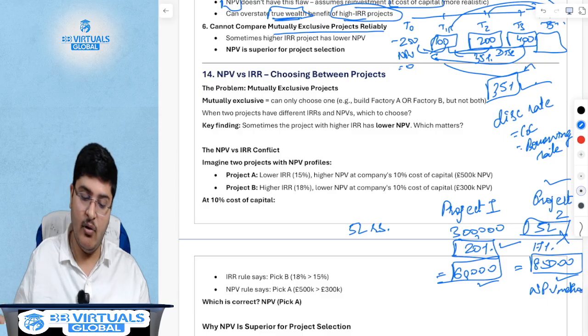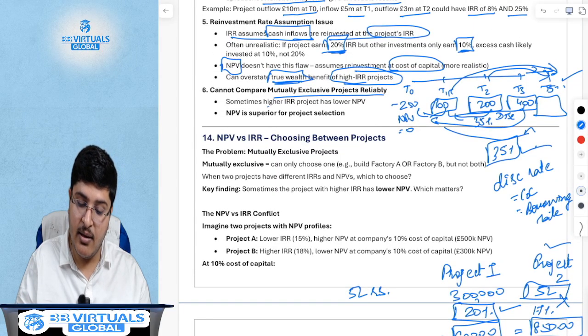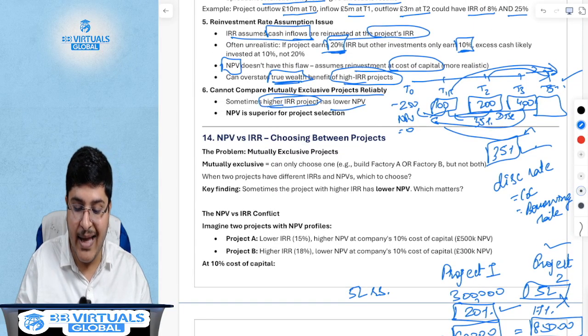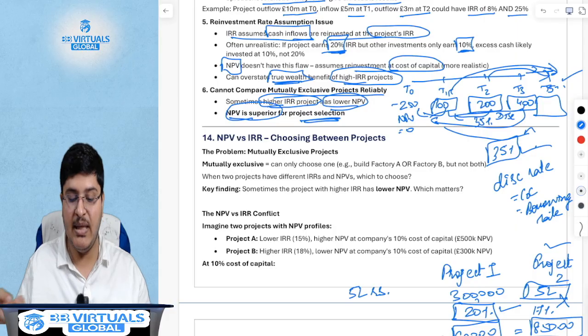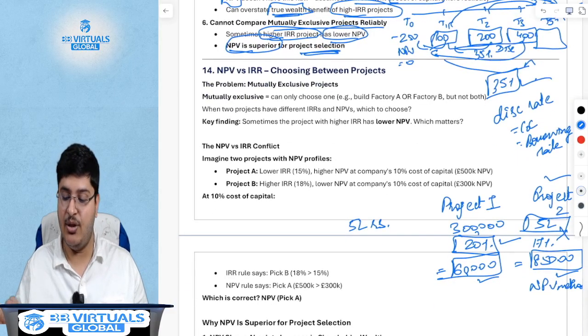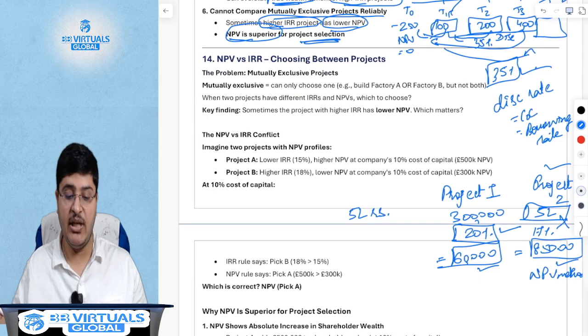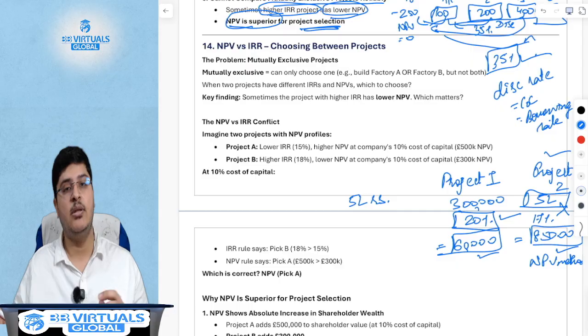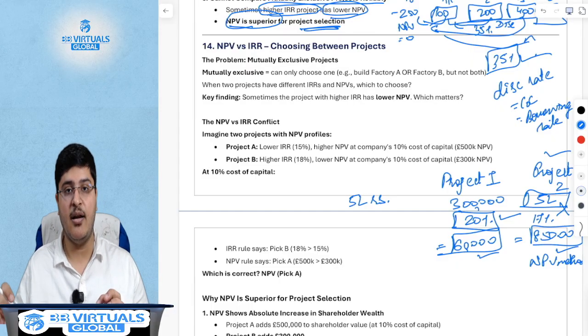So this is one flaw in IRR, which is that while comparing mutually exclusive projects, the project with the higher IRR may actually have a lower NPV, and NPV is superior as a basis for project selection. This is one classic example. So IRR has this one flaw which NPV does not. Now, we studied ROCE, we studied payback, we studied NPV, we studied IRR.